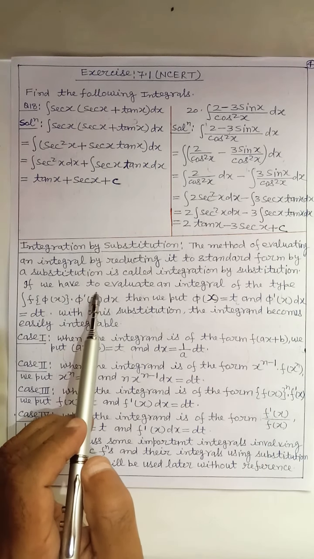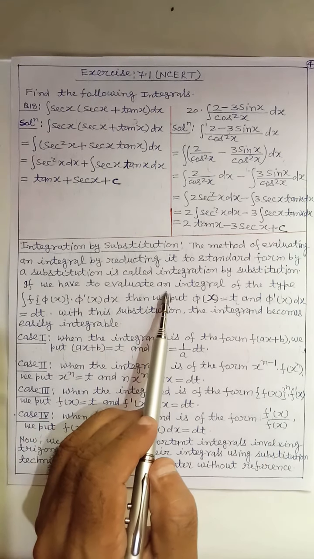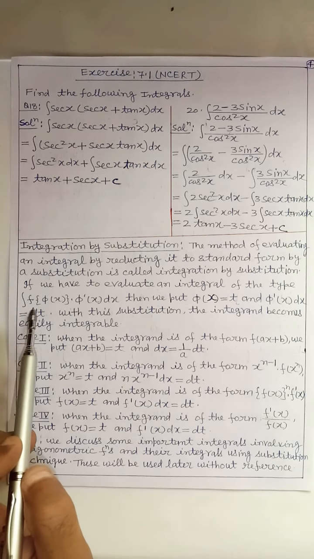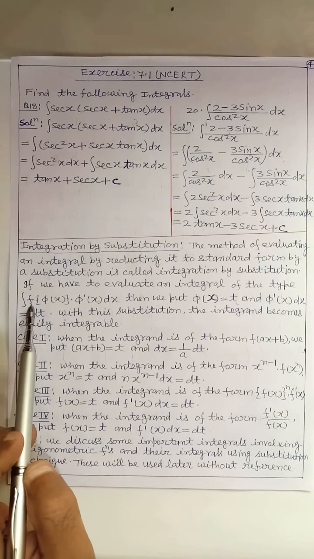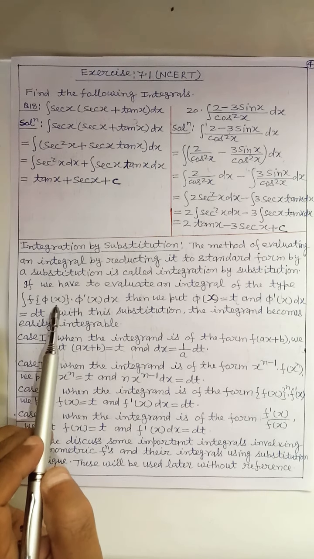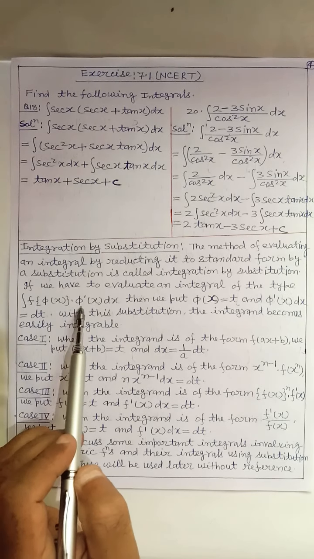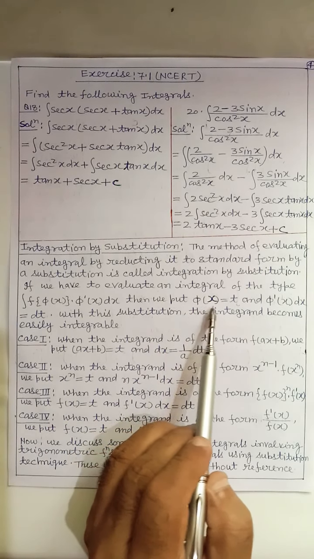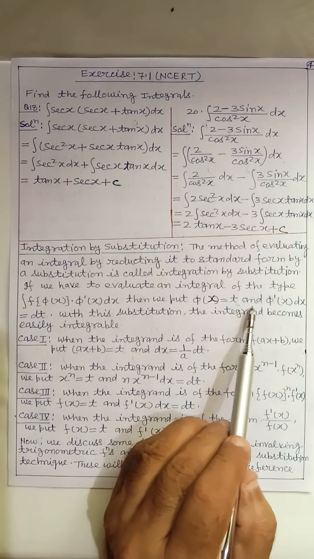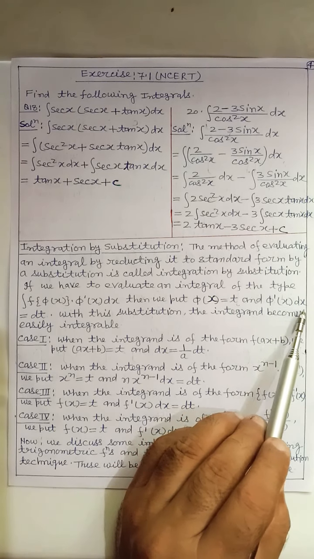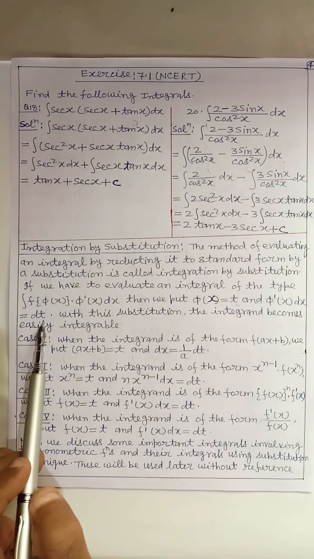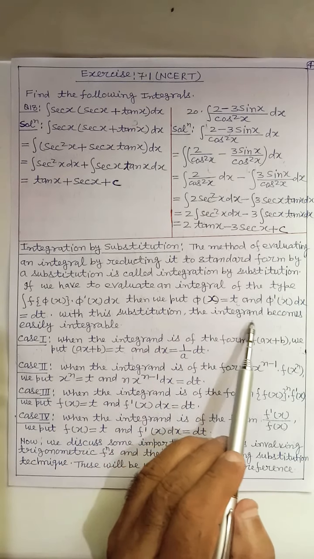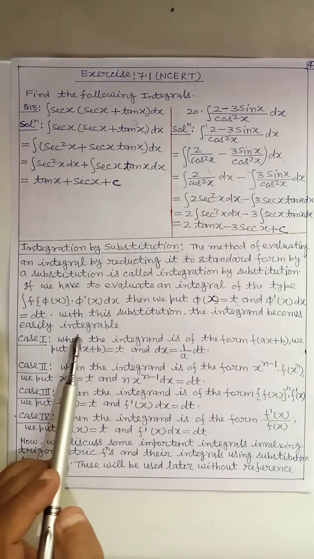If we have to evaluate an integral of the type integral of f(φ(x)) φ'(x) dx, then we put φ(x) equal to t and φ'(x) dx equal to dt. With this substitution, the integrand becomes easily integrable.